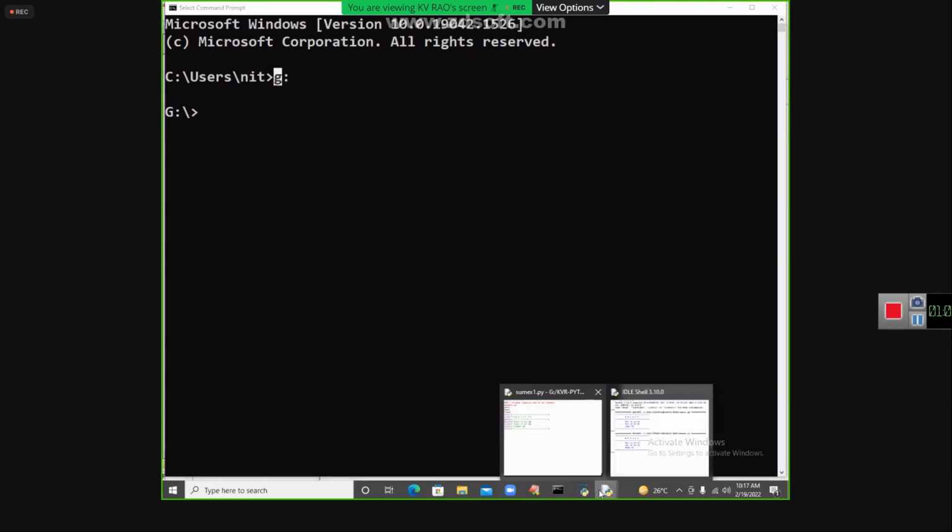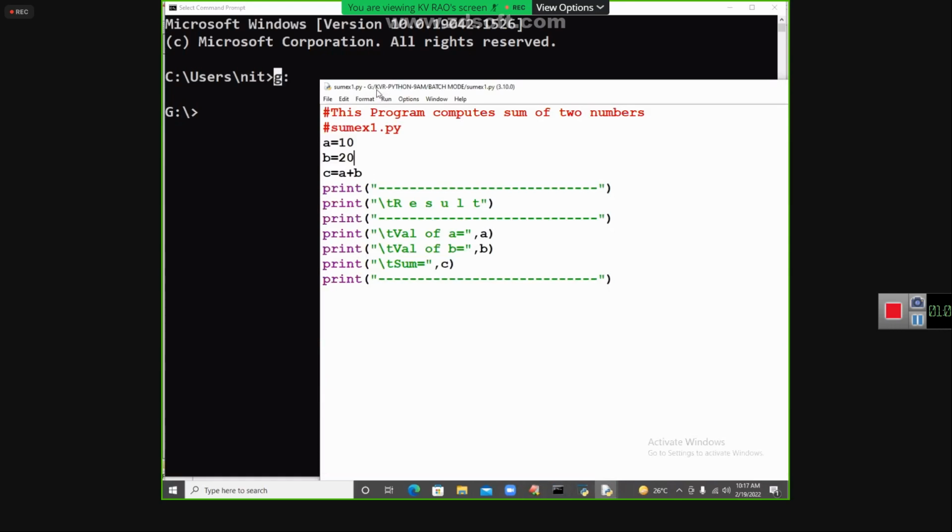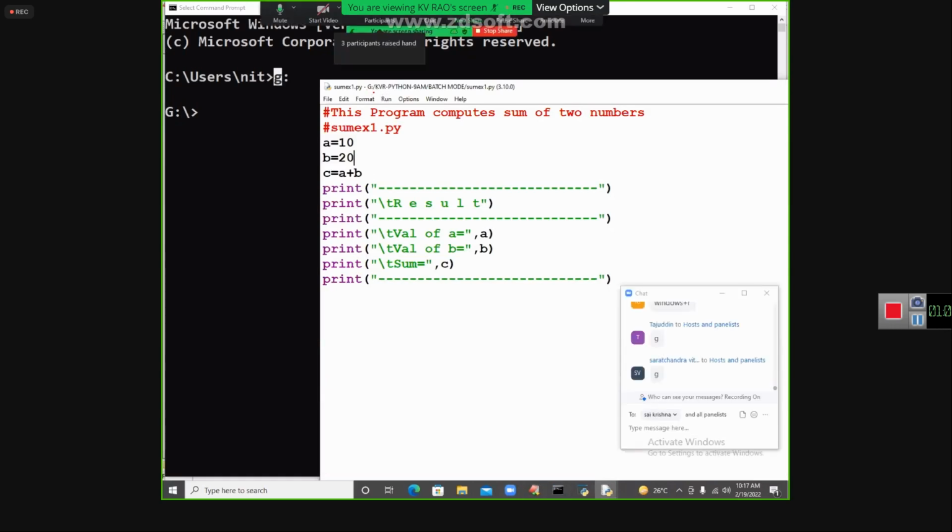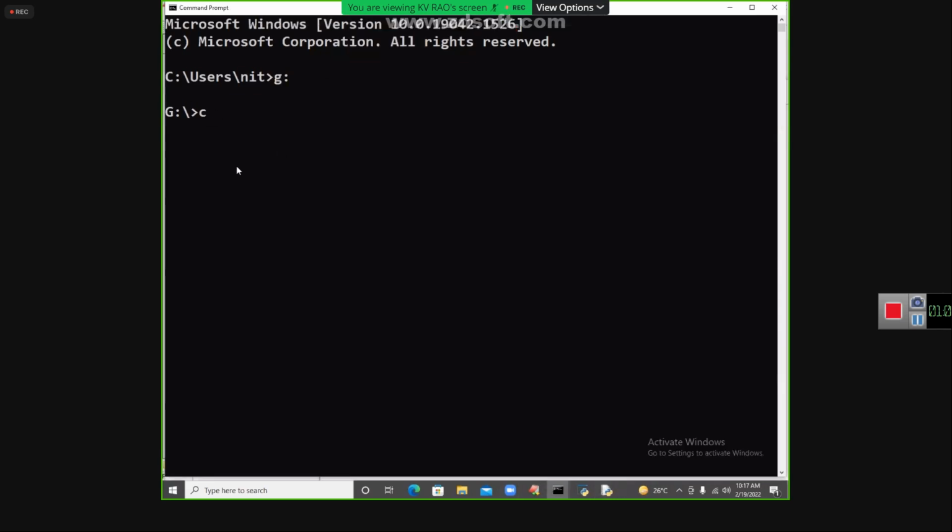Now in this G colon, where are you available? In KVR Python, which is one folder. Go to that folder. How do you go to that folder? CD stands for change directory. Directory is nothing but a folder. KVR Python 9 AM is my standard, my name, my subject name and then my batch timing. In this G colon, CD KVR Python 9 AM.